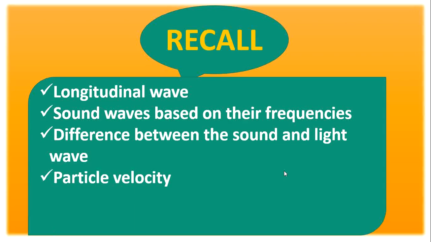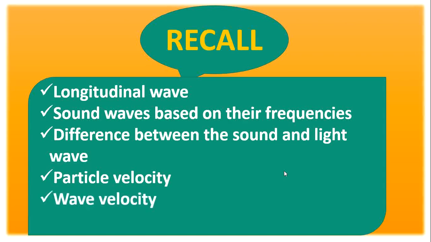Particle velocity. What is called particle velocity? The velocity with which the particles of the medium vibrate in order to transfer the energy in the form of a wave is called particle velocity.